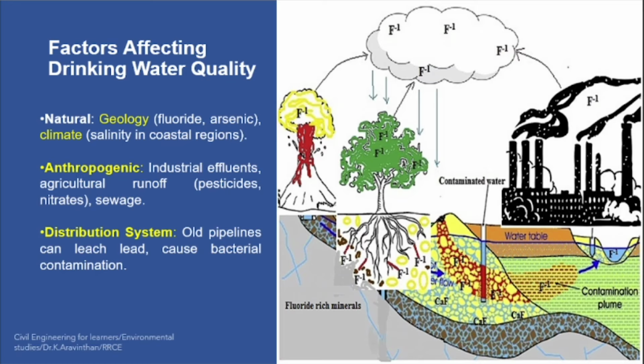Don't think that the rainfall 100 years before was very pure. Why? Because the clouds are getting contaminated. Whatever rainfall you get, the pollution falls along with the rain, so it gets contaminated. Anthropogenic. What do you mean by anthropogenic? It is industrial effluents. The industry people let the water into the river, and that same water we will consume.